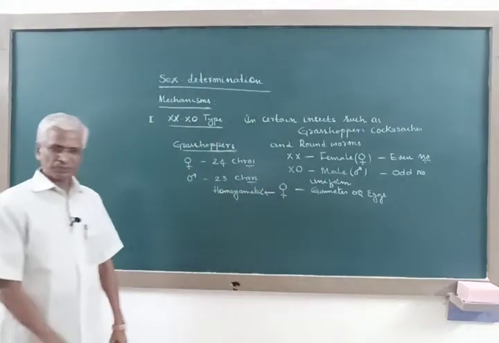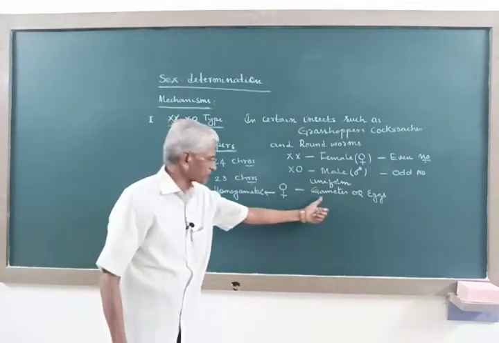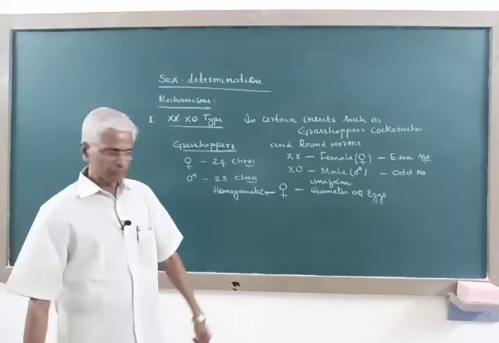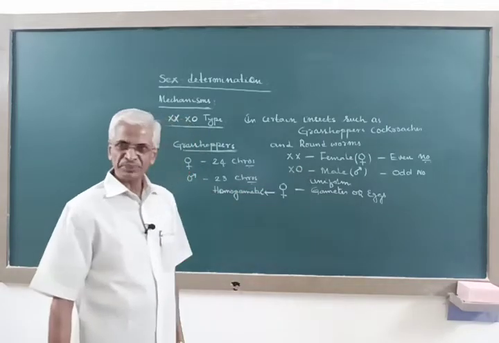Why are females called homogametic? Because the females produce eggs which are all the same, uniform, with one X chromosome each.